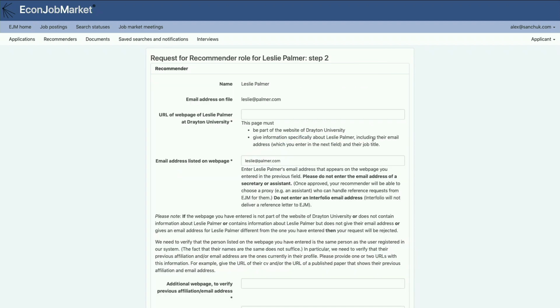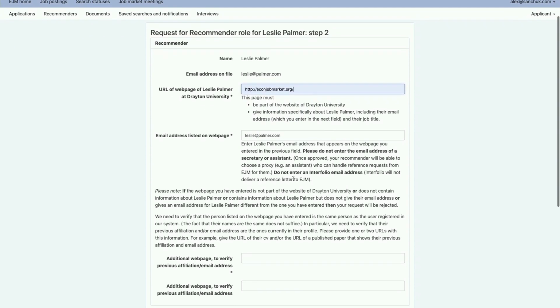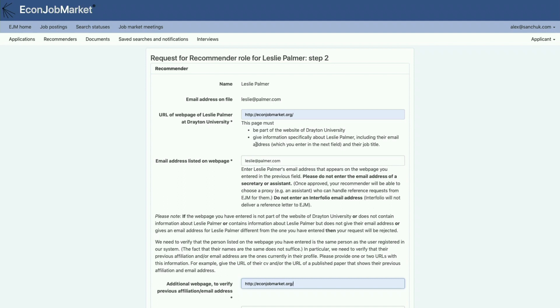And we're going to go through this process of providing information as we did before to verify. And again, like I did before, I'm just going to use the same Econ Job Market website. And if Leslie Palmer had a new email address that's affiliated with Drayton University, I would put that here in this email box as well.